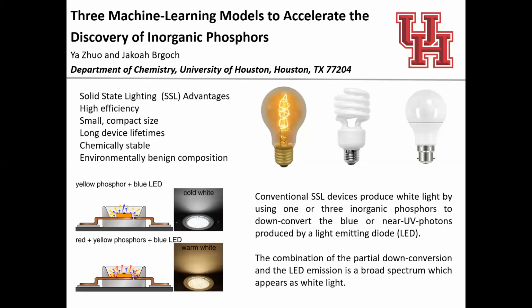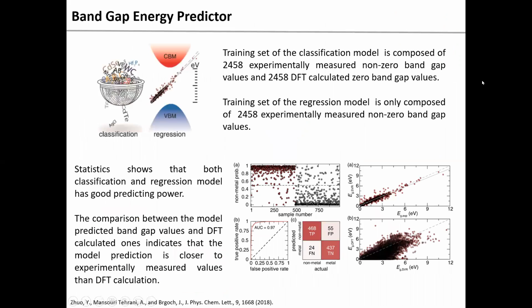The discovery of inorganic phosphors has mainly relied on the trial and error method, which is usually a slow process. However, machine learning methods enable the fast screening of potential phosphors, which can largely accelerate the discovery process. For example, phosphor host has to be an insulator with moderate bandgap energy. Therefore, machine learning algorithms were used to build models to predict the bandgap of all inorganic compounds compiled in databases.